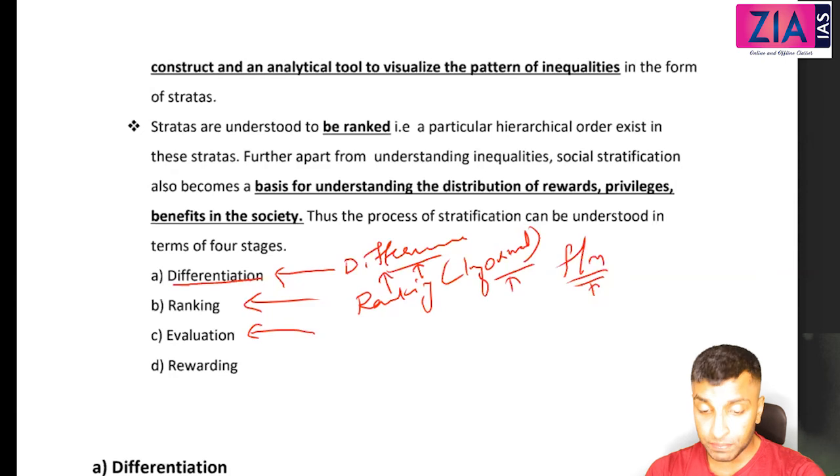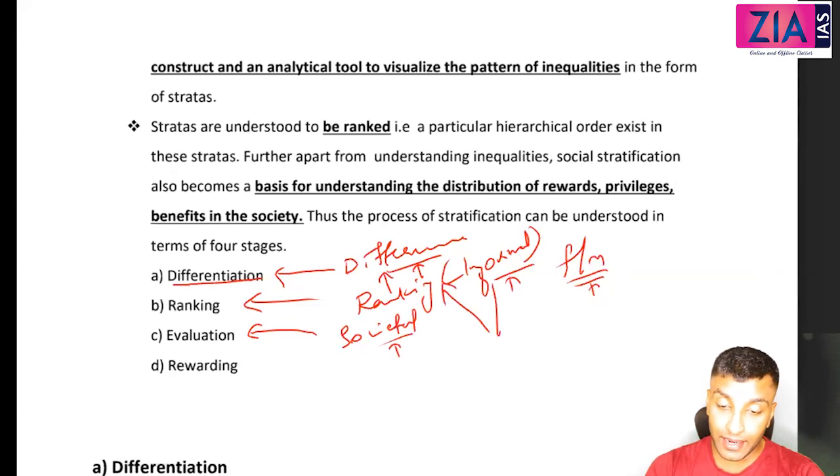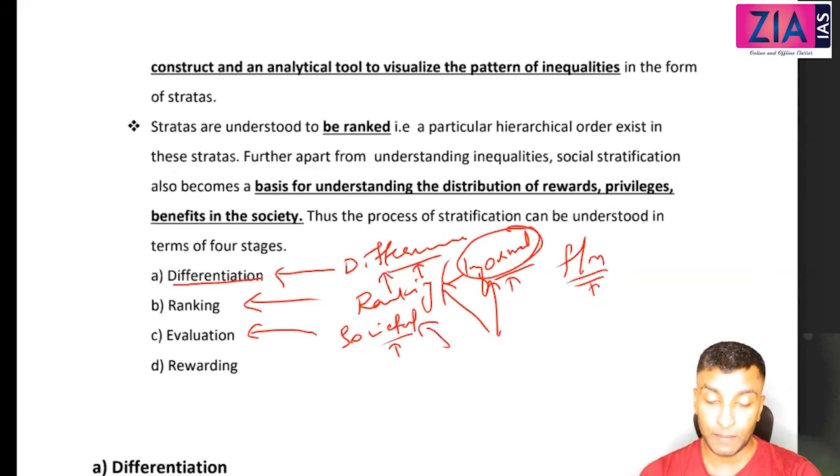Evaluation. This means at the societal level, after some time, this same ranking will happen at the societal level also. So societal level evaluation, that means cultural level evaluation will happen. And then what will happen? This rank order will become formalized. Here it is informal, here it becomes formalized and institutionalized.